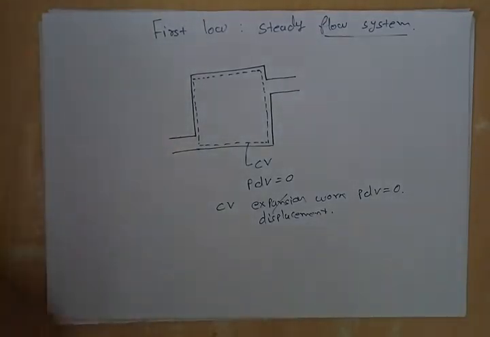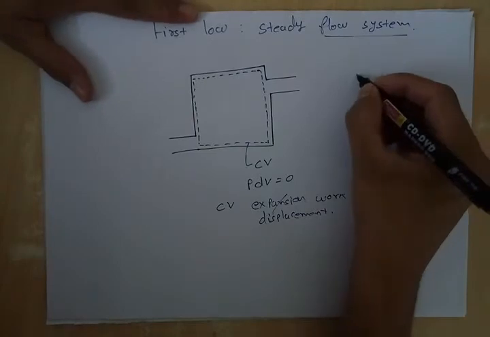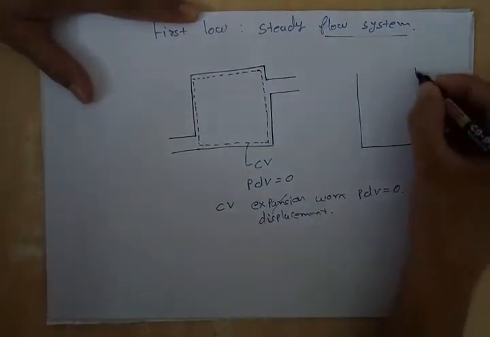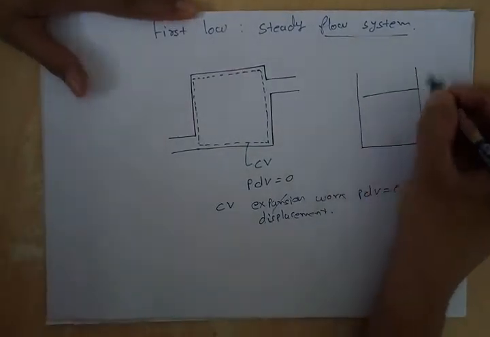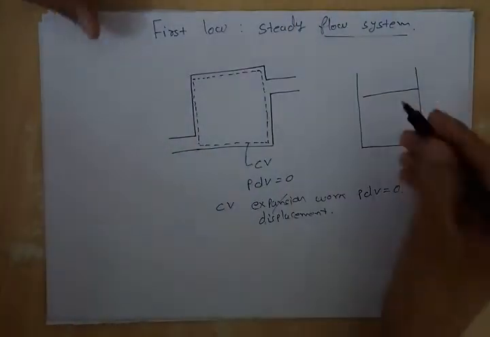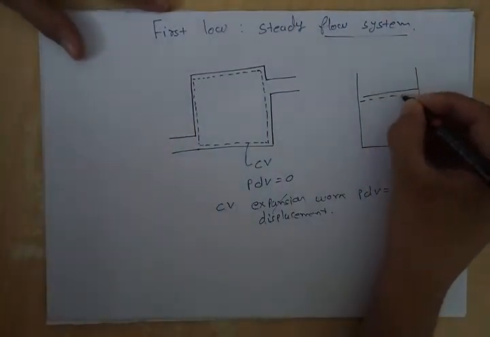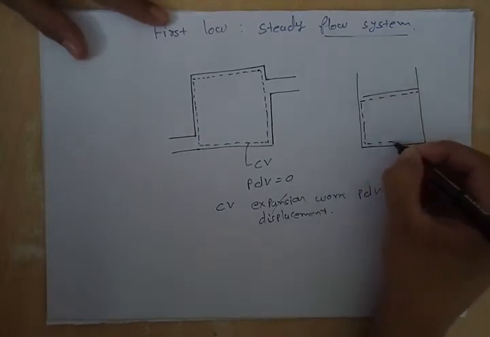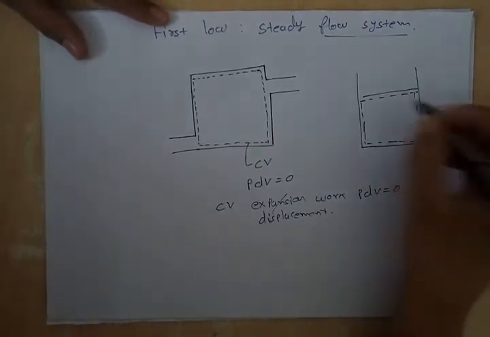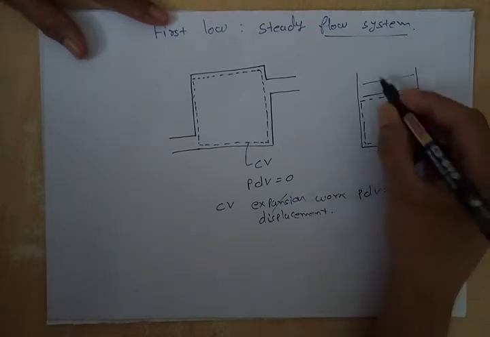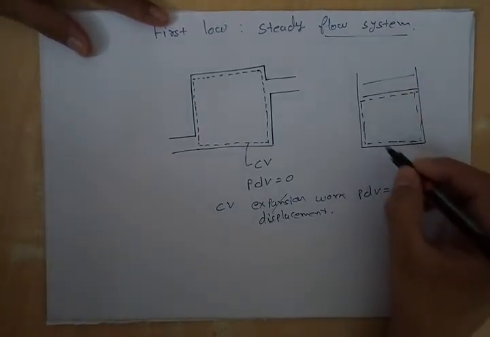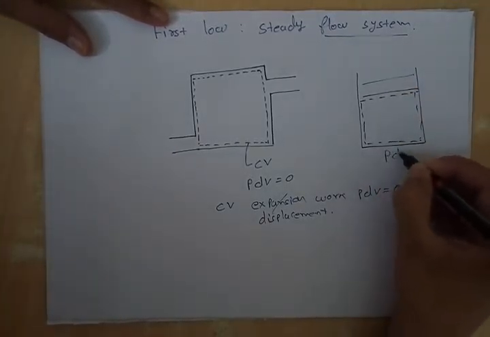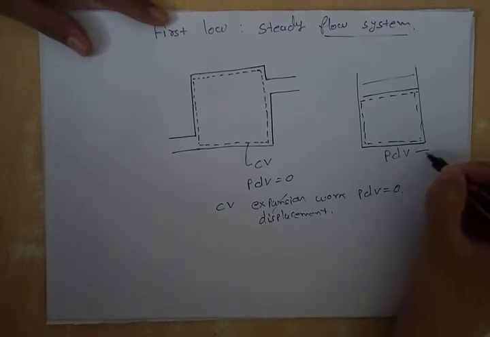Now earlier we have seen that in a closed system, we had taken a closed volume. This was not a control volume, and depending upon piston movement the volume was changing. So here PdV work was not 0.